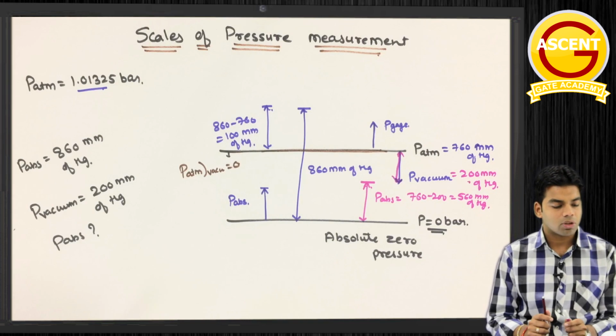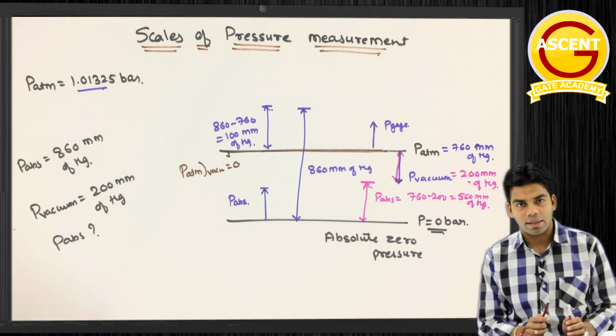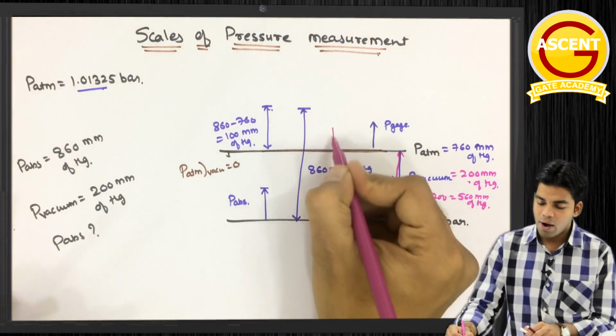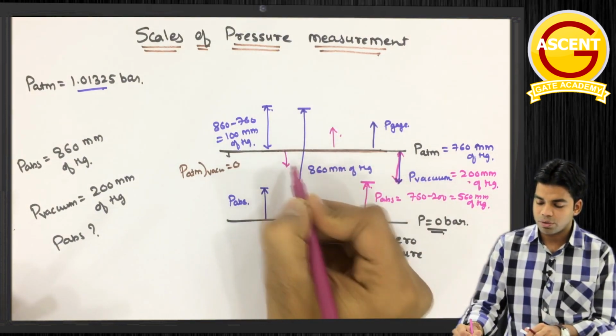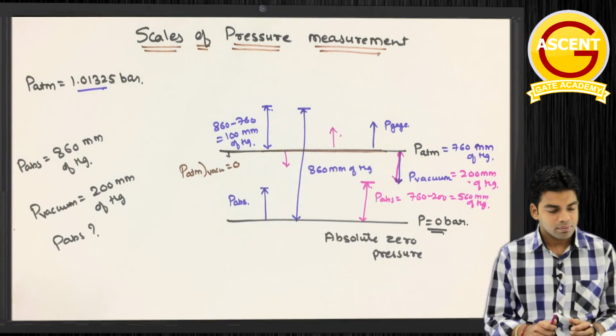If it is above local atmospheric pressure, it is positive, and if it is below local atmospheric pressure, it will be taken as negative. Okay, so above the local atmospheric pressure a positive pressure will be there, and below the local atmospheric pressure a vacuum pressure or negative pressure is there.